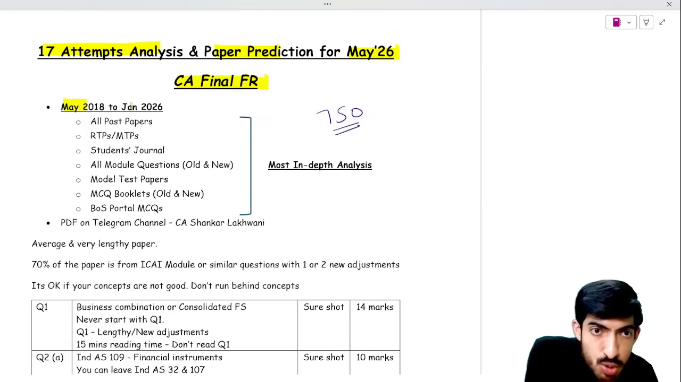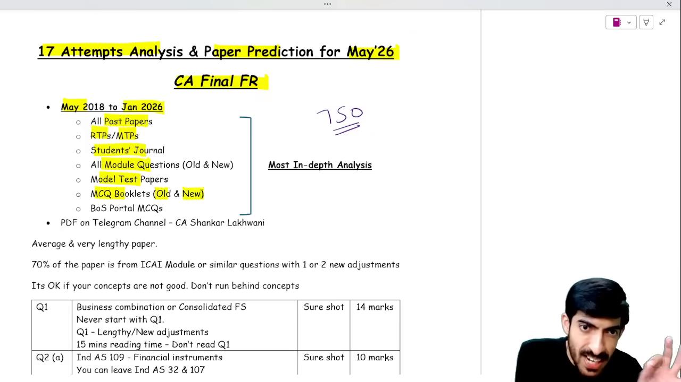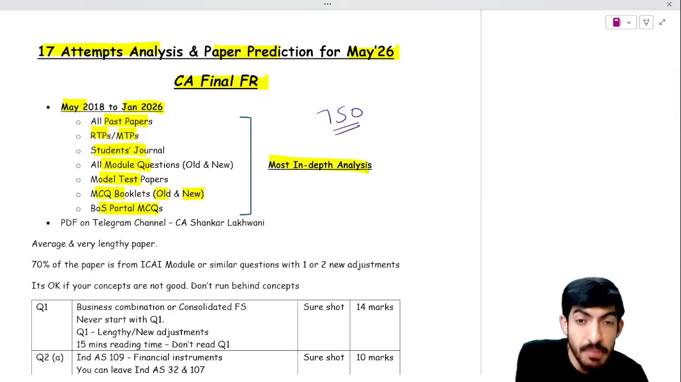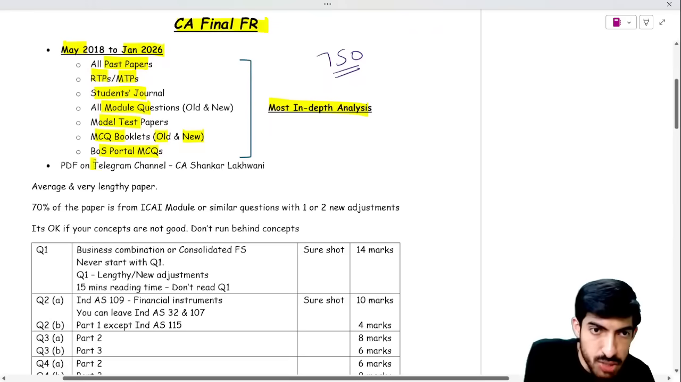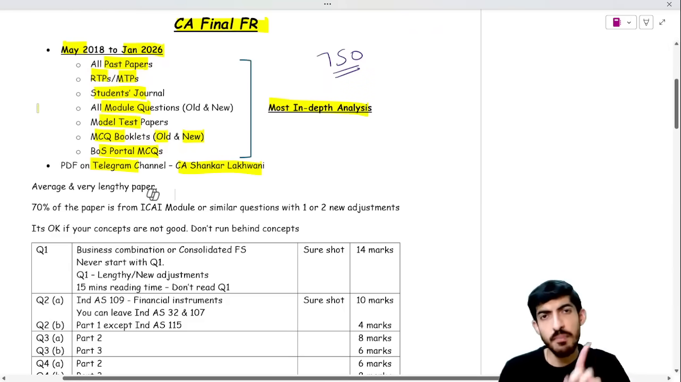From May 2018 to Jan 26, I have seen each and every past paper, RTP, MTP, Students Journal, all module questions, model test papers, MCQ booklets, old as well as new, and BOS portal MCQs. I have analyzed them, and this is the most in-depth, never seen before, accurate analysis. The PDF you will get on my Telegram channel, CA Shankar Lakhwani. Join it and then leave after exams. But currently, please join it.